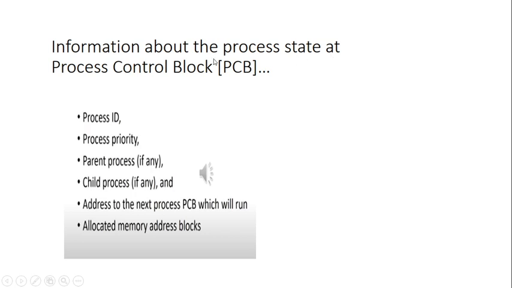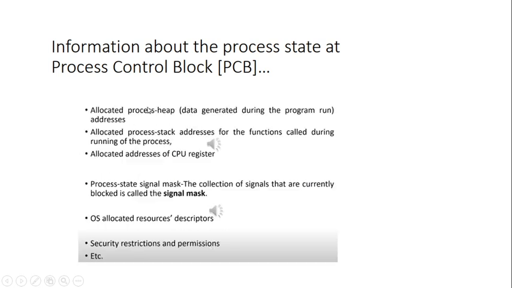The information about the process state in the process control block can be the process ID, a priority number, the parent process if any, or child process, the address of the next process control block which will run, allocated memory address blocks, then the allocated process heap, that is the data generated during the program run, the allocated process stack address for the function calls during running of the process, then the allocated address of the CPU registers, then the signal mask, that is the collection of the signals which are currently blocked, called the signal mask.